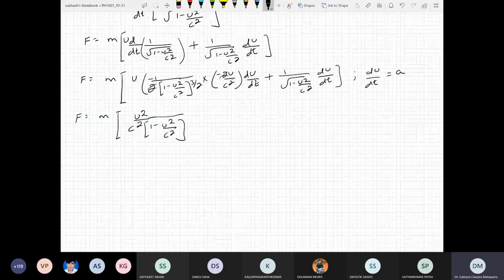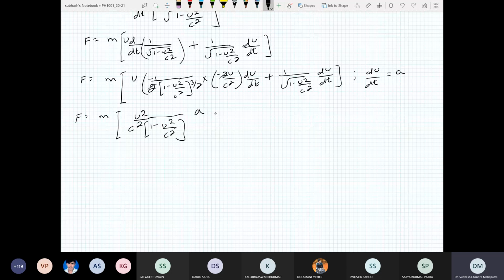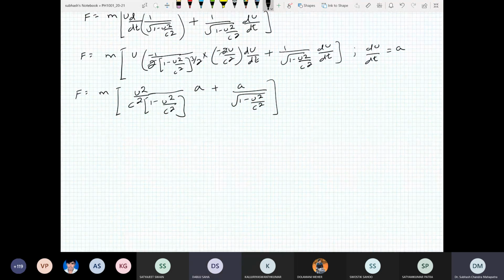Is this correct? Yes, it seems correct. Then du by dt is a, plus a times square root of 1 minus u square by c square. Very nice. You missed the power 3 by 2, the whole to the power 3 by 2. Good. Thank you.